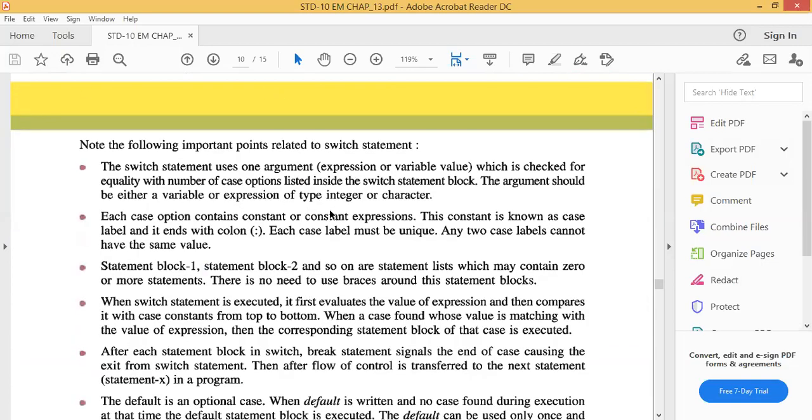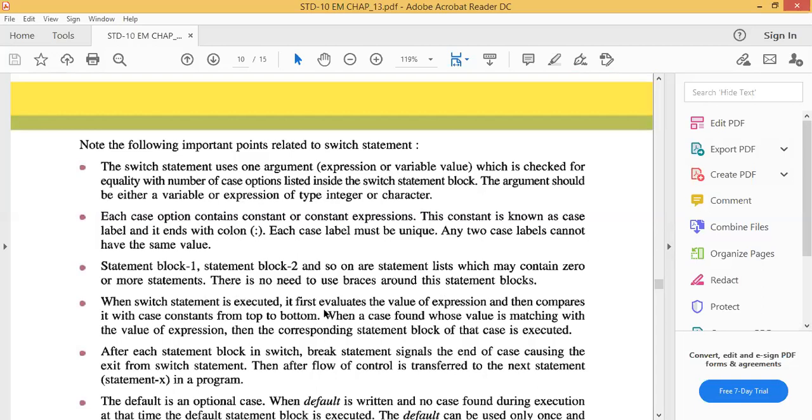Some points which we need to remember while using the switch statement. The switch statement uses one argument, which is checked for equality with the case options. Underline this line. Each case option contains a constant or constant expression. This constant is known as the case label and it ends with a colon. Statement block 1, statement block 2 and so on are statement lists which may contain zero or more blocks.